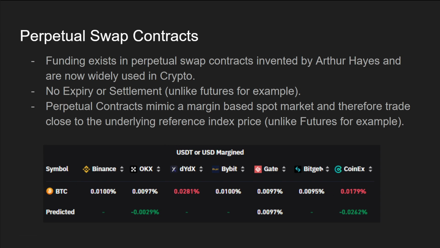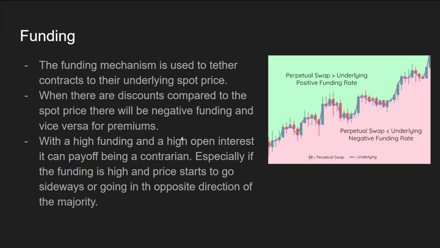Here's an example of CoinGlass, how they predict. Some exchanges have predicted funding as well. Others basically calculate it every hour, others charge it every hour, and others every 8 hours. You always pay funding to the other side, unless there's an imbalance to the other side. The funding mechanism is used to tether contracts to the underlying spot price. When there are discounts compared to the spot price, there will be negative funding, and vice versa for premiums.